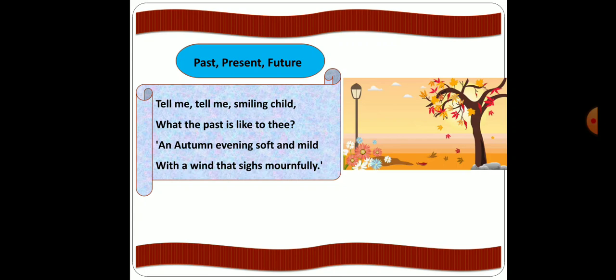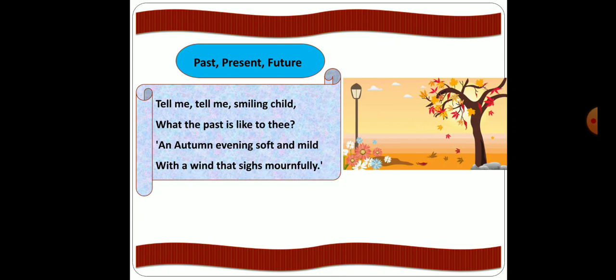The poetess is asking the child to tell her what the past is like to thee. Here, thee is the old English word which means the pronoun you. So the poet is asking the smiling child what the past was like to it.